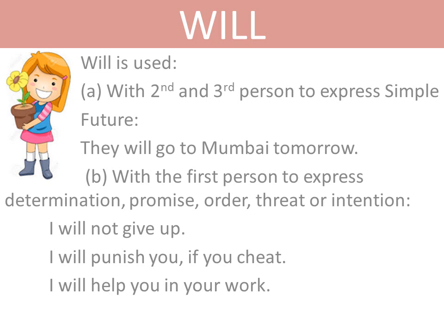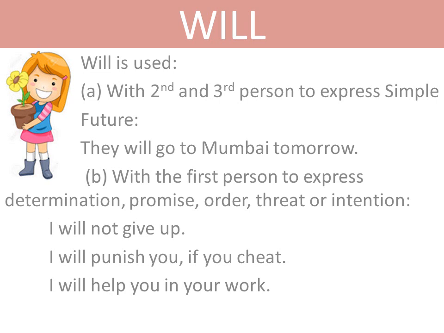So you can see that will and shall are used in contradiction to each other. Will is used to express simple future with second and third person, and shall is used to express simple future with the first person. Okay. Will is used to express determination, promise, order, threat, or intention with the first person, while shall is used to express these modalities with second and third person. So this is the difference between the two.